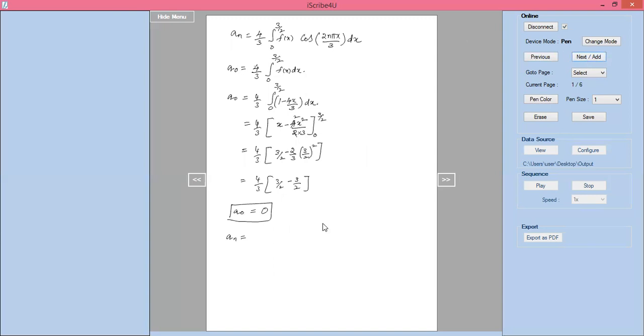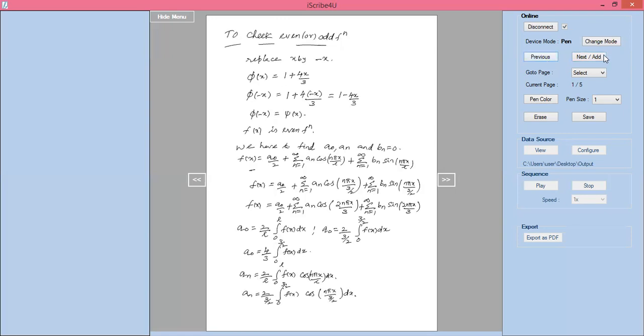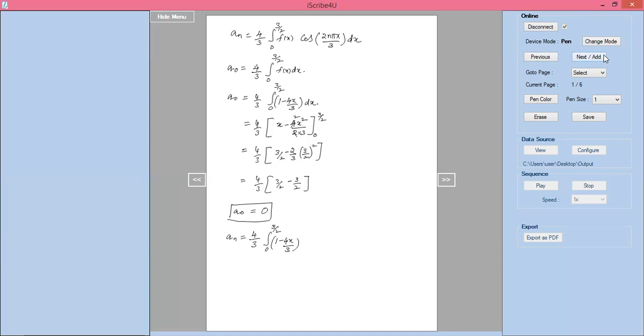So an equal to 4 by 3 into integration of 0 to 3 by 2, where in 0 to 3 by 2 the value of f of x is 1 minus 4x by 3, into cos 2n pi x by 3 into dx.